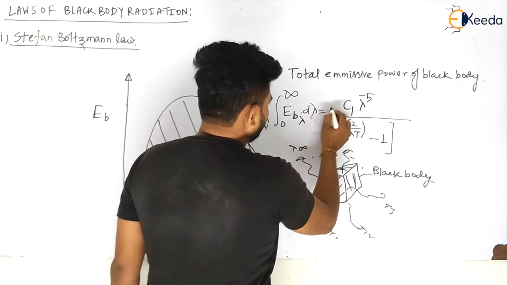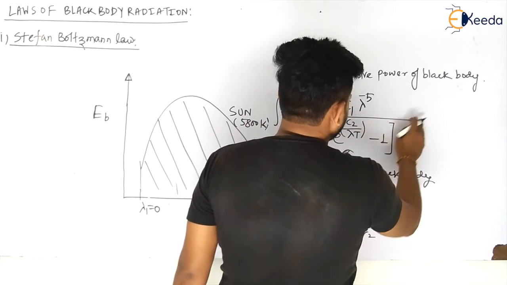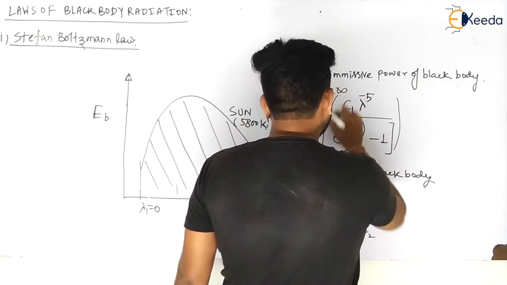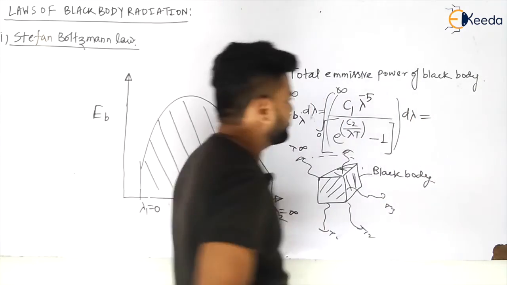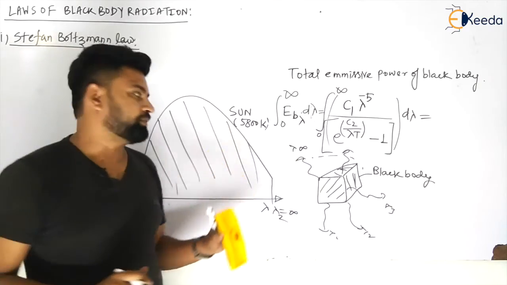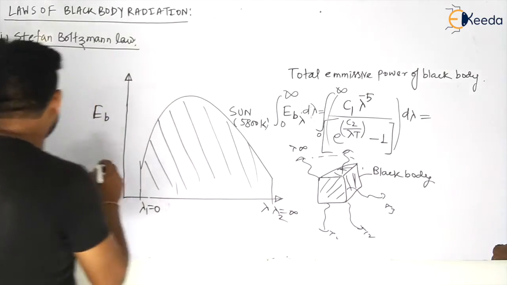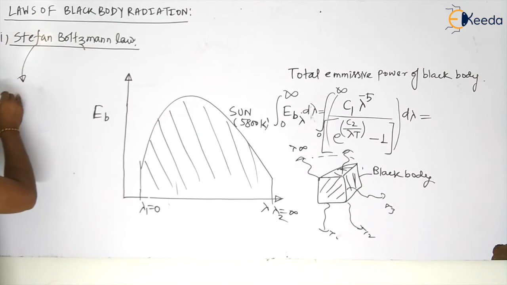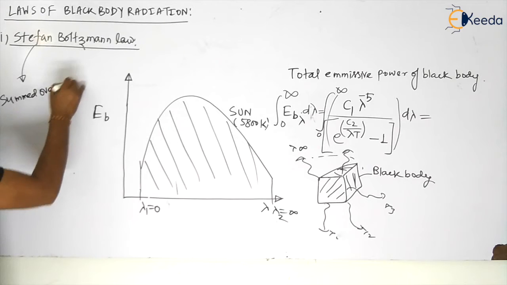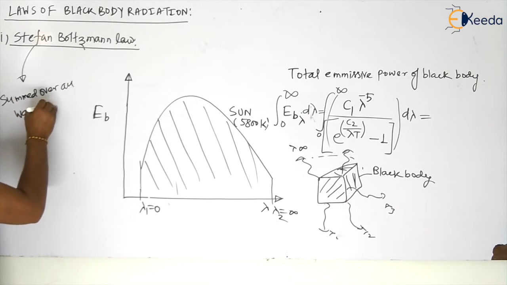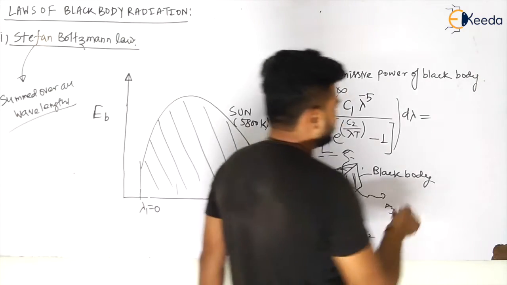You are integrating this equation from 0 to infinite with respect to d lambda, and from here you can have your total emissive power, that is summed over all wavelengths. You can take a small note here: summed over all wavelengths.